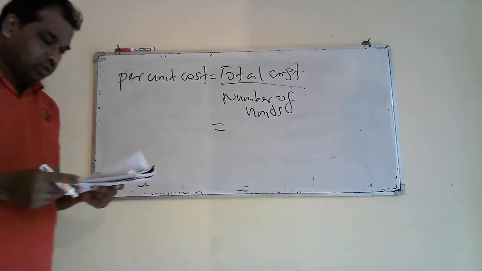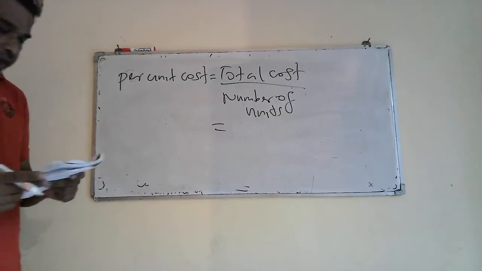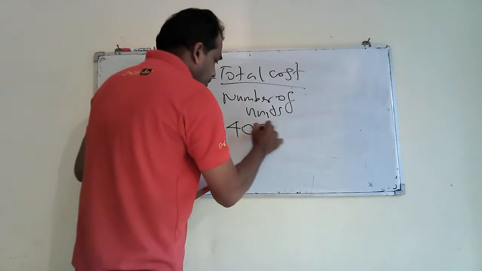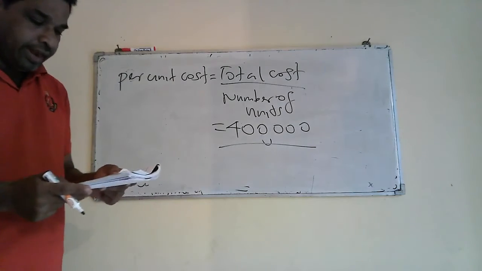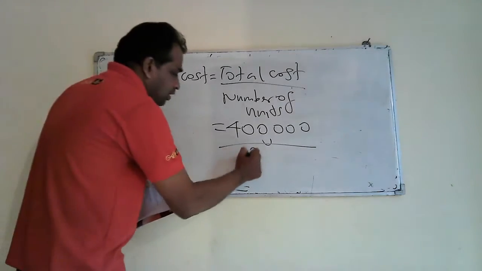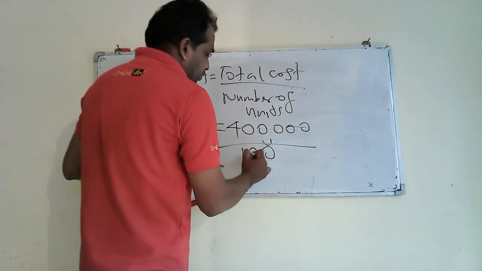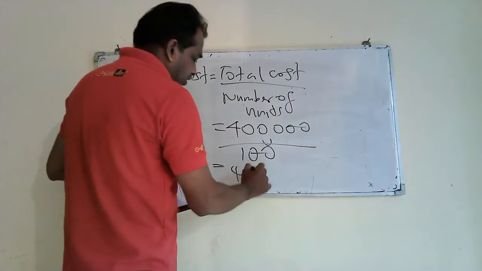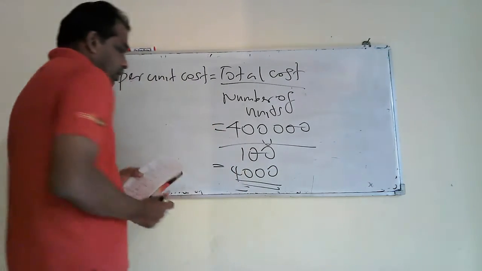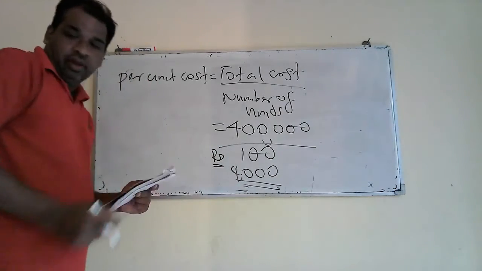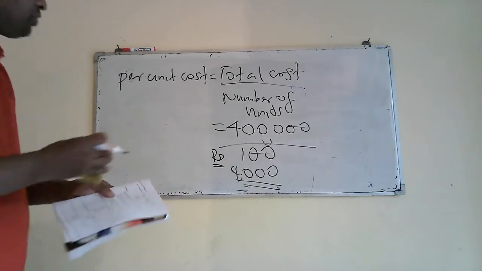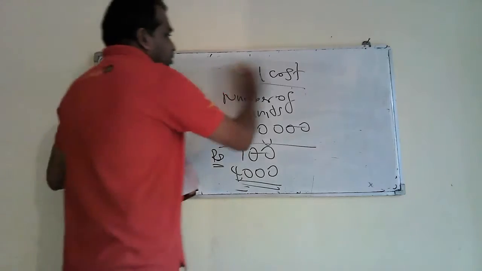Total cost, you are given total production cost 400,000, divided by number of units produced, 100. Then unit cost equals 4,000 rupees. You calculated unit cost as 4,000 rupees.